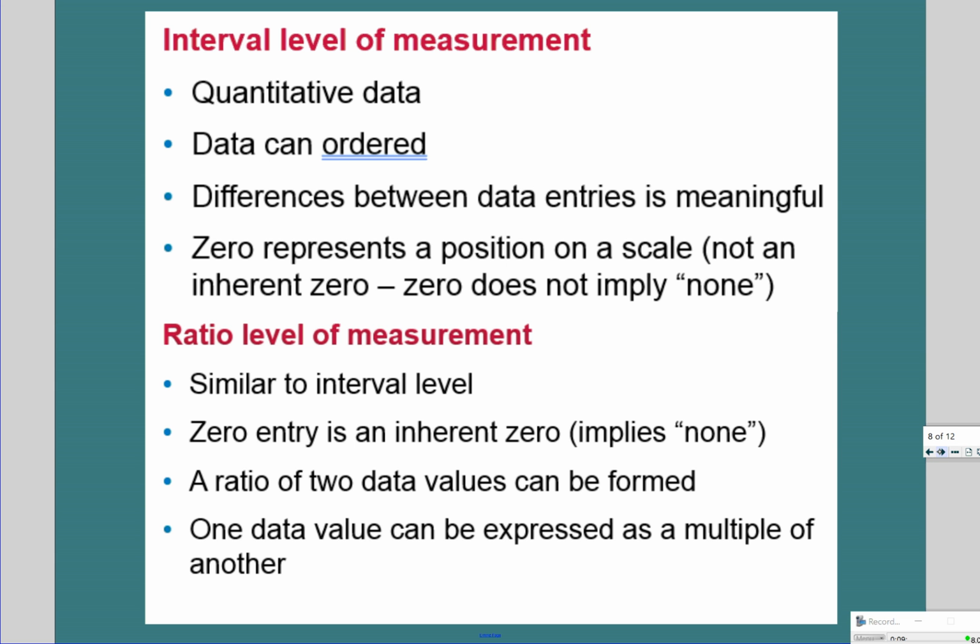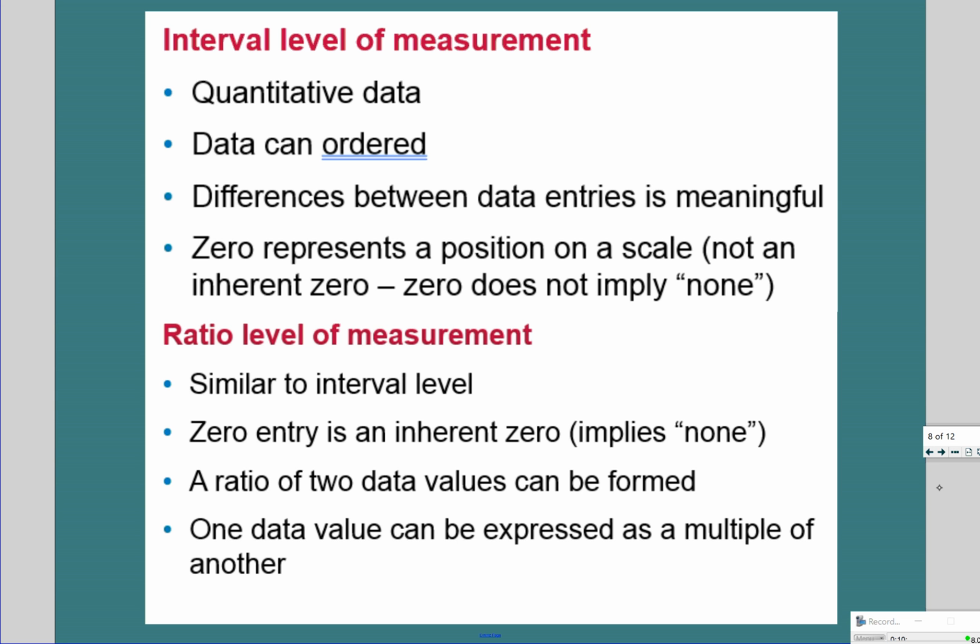Interval level is, again, data that can be ordered. Actually, it can't be qualitative anymore. It's only going to be quantitative. The difference is meaningful, and here zero is going to represent a position on a scale versus meaning nothing. So let me give you an example. If we talk about temperature, zero doesn't mean nothing. Zero just means zero degrees, right? Or if we talk about years, year zero doesn't mean nothing. It just means it's a position on the scale. Something happened before it, something happened after it, right? So that's what we say is not an inherent zero.